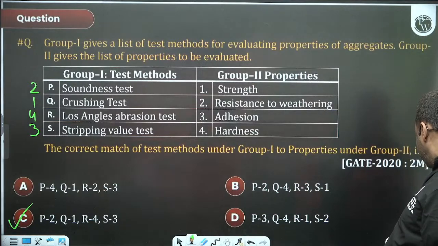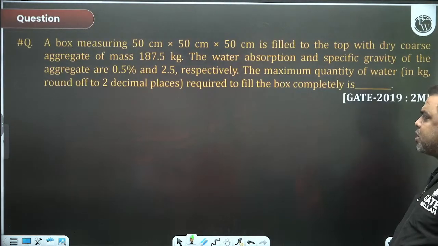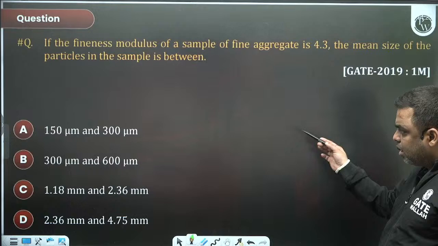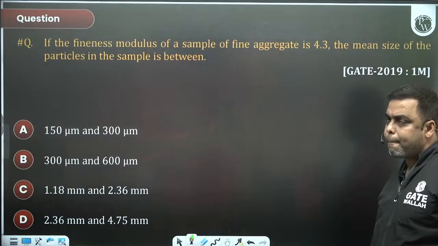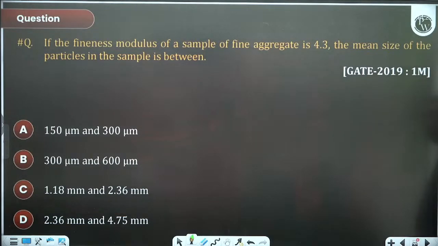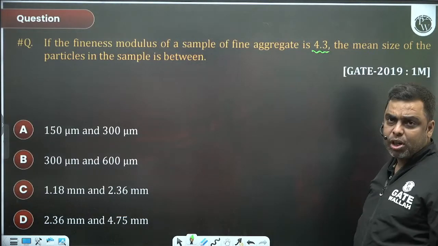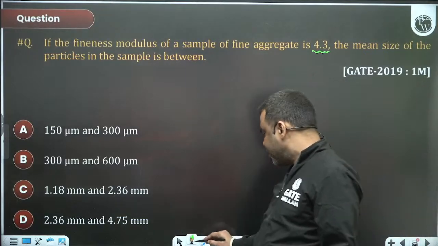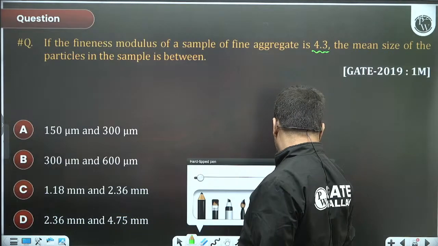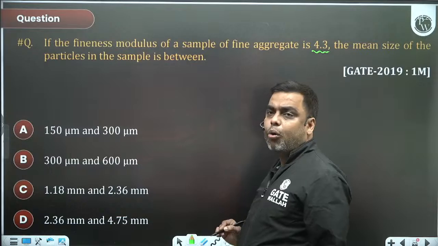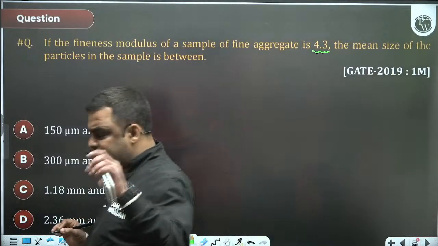Right. This question I will solve at the last. First solve this question and then I will come back to that question again. What should be the answer? 4.3. Fineness modulus is being told as 4.3. Now, let me tell you, there are 10 sieves.